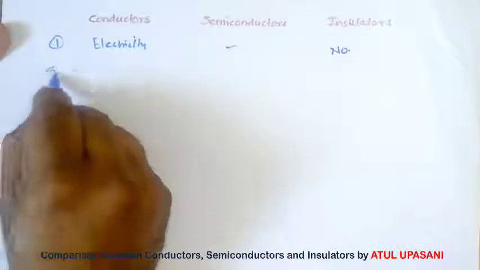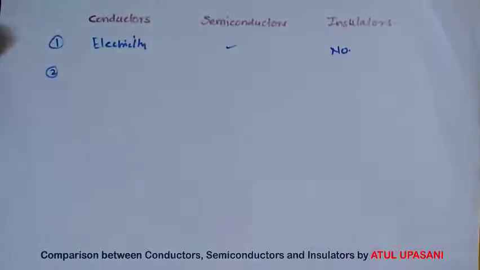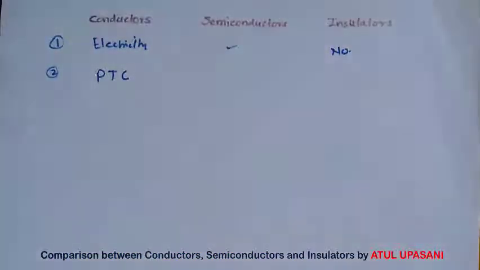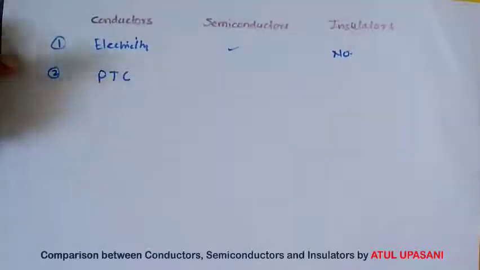Now the second point. The conductivity of conductors decreases with the increase in temperature. So they have positive temperature coefficient of resistance. That means if temperature is increased, the resistance is also increased.